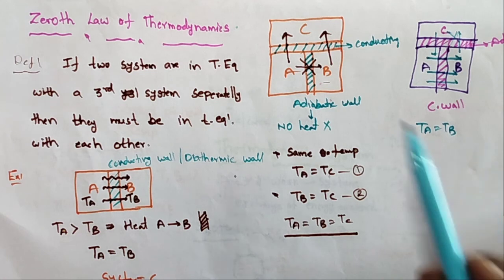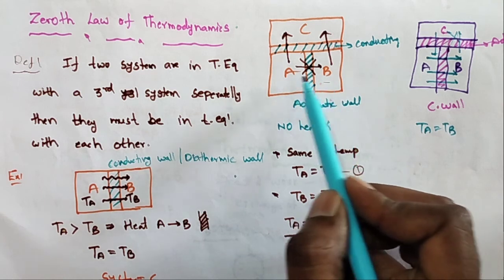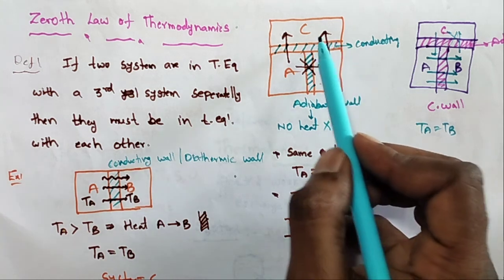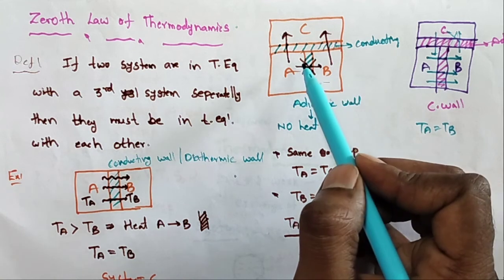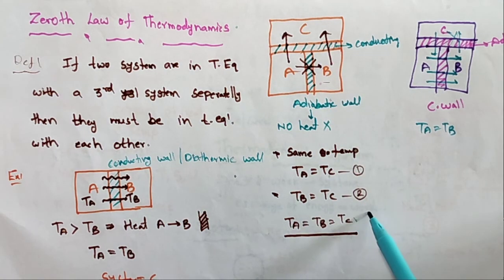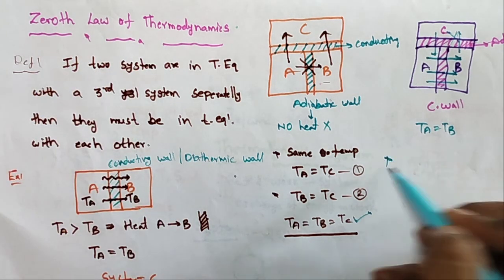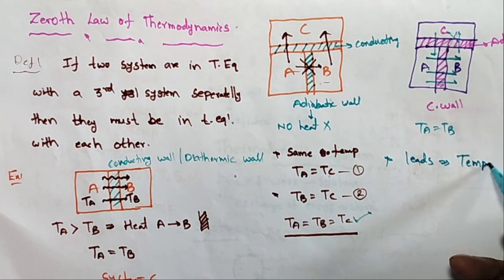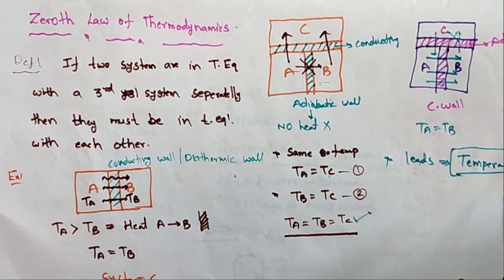So according to the zeroth law of thermodynamics, if two systems are in thermal equilibrium and connected to another system, then all three systems are maintained at a constant temperature. That is called the zeroth law of thermodynamics. It mainly leads to temperature, which is important. Therefore it mainly explains temperature.